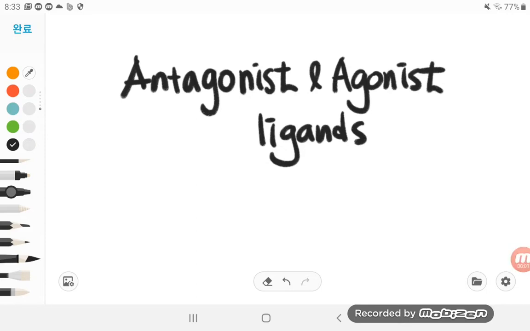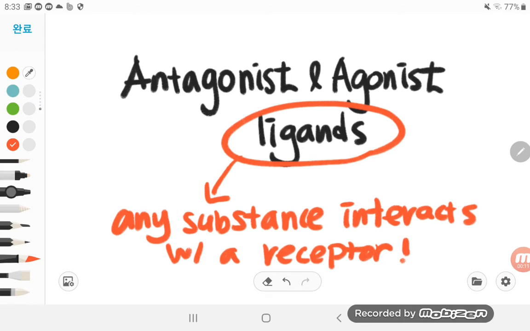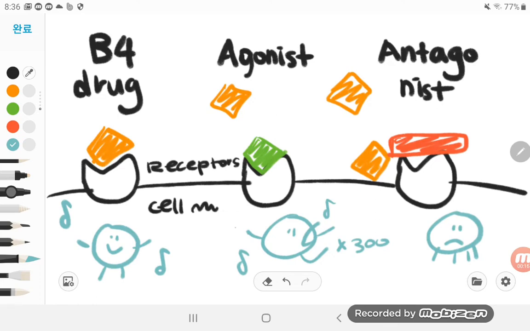We're going to learn more about antagonist and agonist ligands. Before we start, what are ligands? It refers to any substance that interacts with a receptor. Here we have three different phases. The first one refers to the phase before we apply the drug, where we have a normal substance